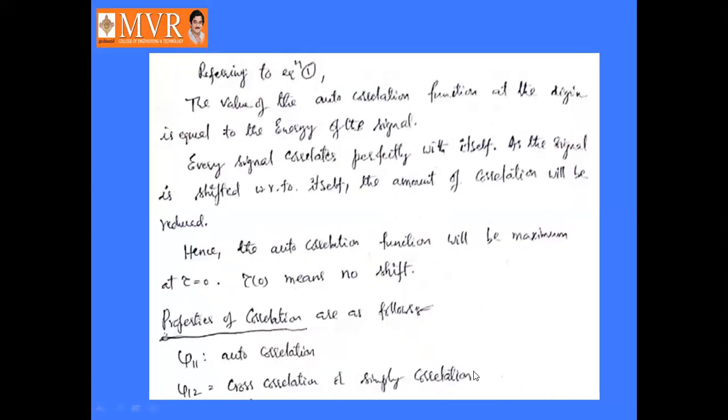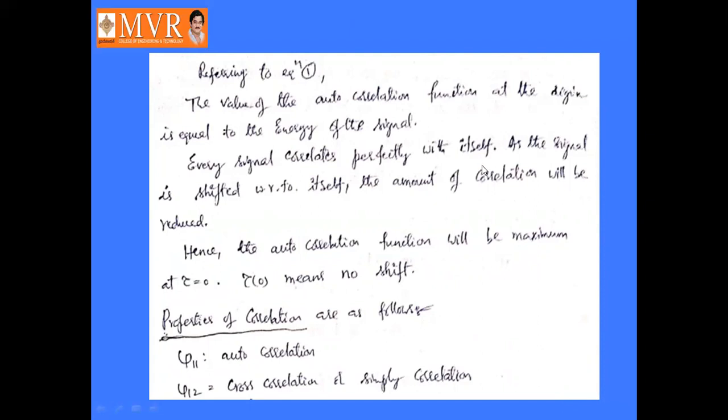So, referring to equation number 1, the value of the autocorrelation function at the origin, that is tau equal to 0, is equal to the energy of the signal. Every signal correlates perfectly with itself.